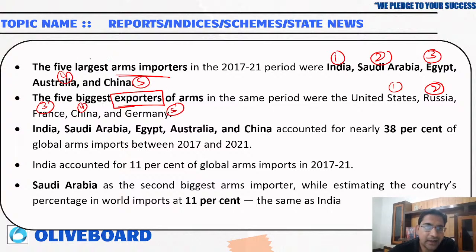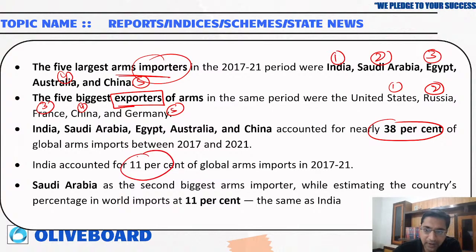As you can see, China is in the importer category and also the exporter category. Okay, so India, Saudi Arabia, Egypt, Australia and China accounted for 38% of the global arms import. Okay, so India accounted for 11% of the total arms import during 2017 to 21. Saudi Arabia is the second biggest arms importer and is also importing around 11% of the total world imports.